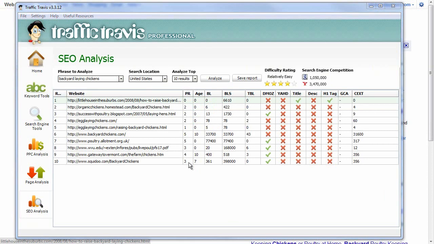For this one you can see that the PR is a lot lower. There's a lot of 1s and 2s, and the top result is actually 0. And for backlinks, again, these are quite a bit lower. Most of them are below 100, and the top one again has 0.